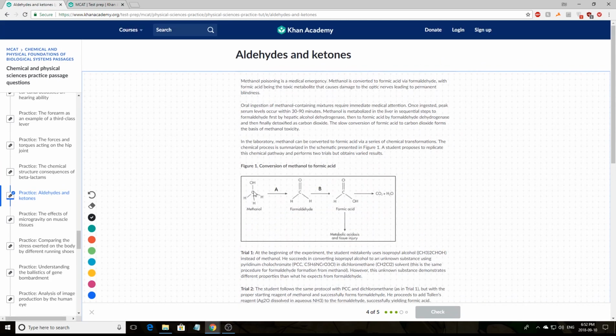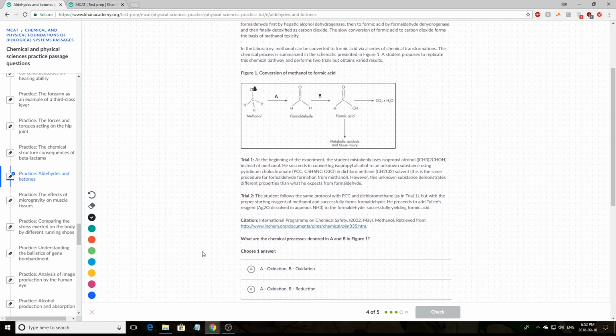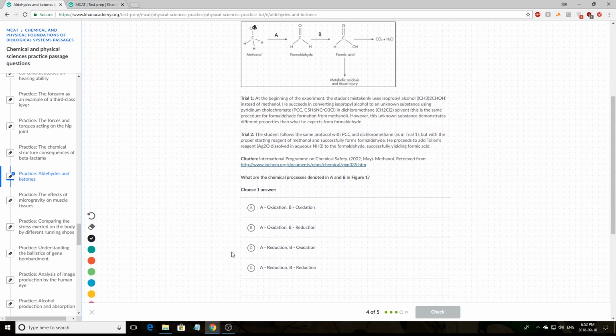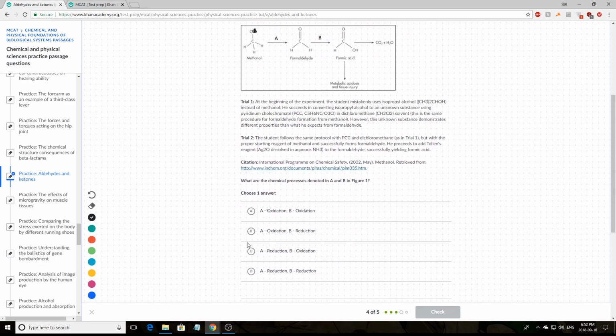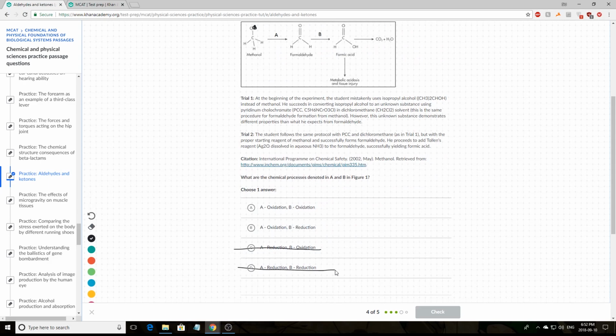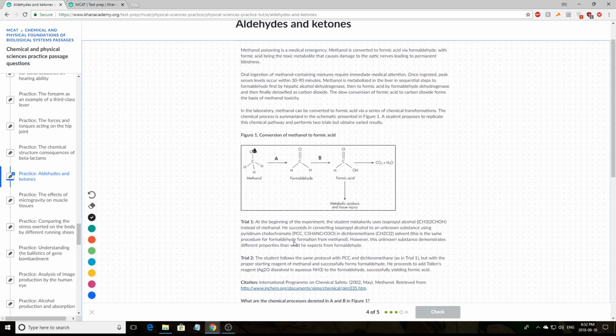So now, going from the methanol to formaldehyde, we had an OH group that turned into a double bonded O, to form an aldehyde, that is. So what we had to do is get rid of this hydrogen. Now, if we got rid of a hydrogen and increased the bonding to oxygen, it is an oxidation, which is pretty implicit in the name. Given that, since we know that step A is an oxidation, we can just get rid of these two because they say A is a reduction.